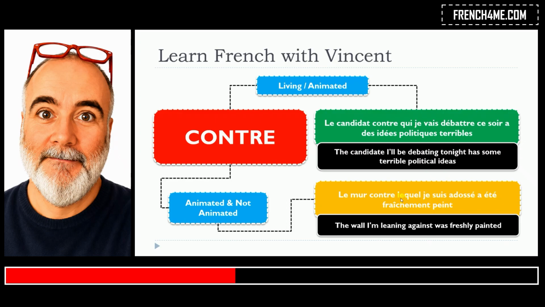It should be the masculine singular form, lequel. Le mur contre lequel je suis adossé a été fraîchement peint. So let's remember, laquelle was for the feminine, lequel here is for the masculine.